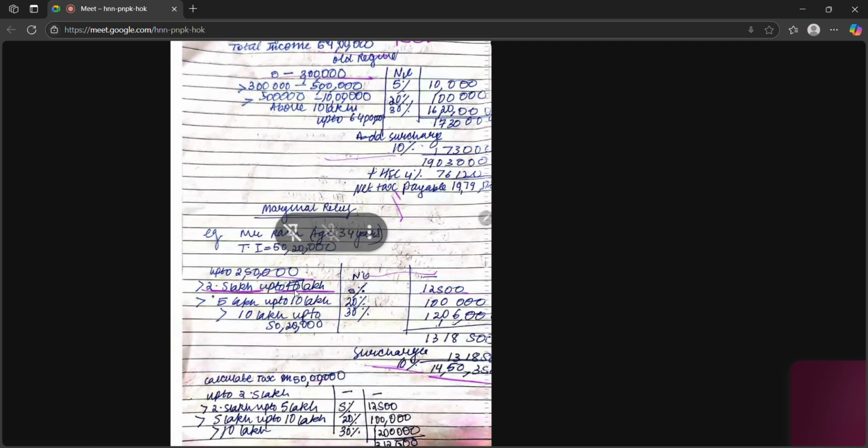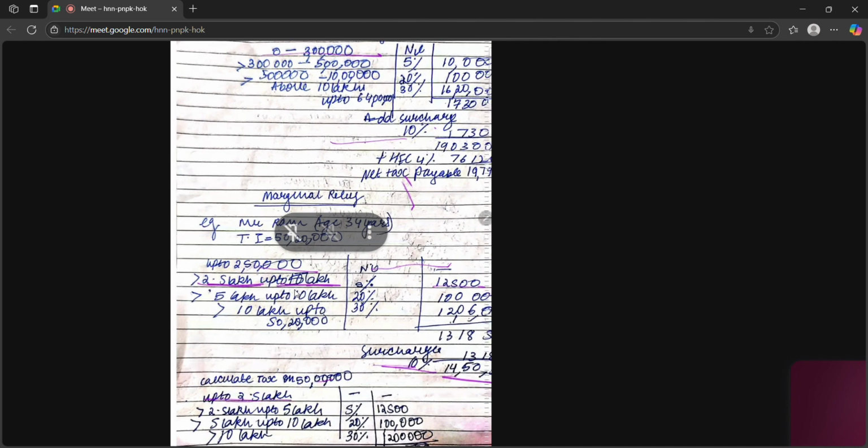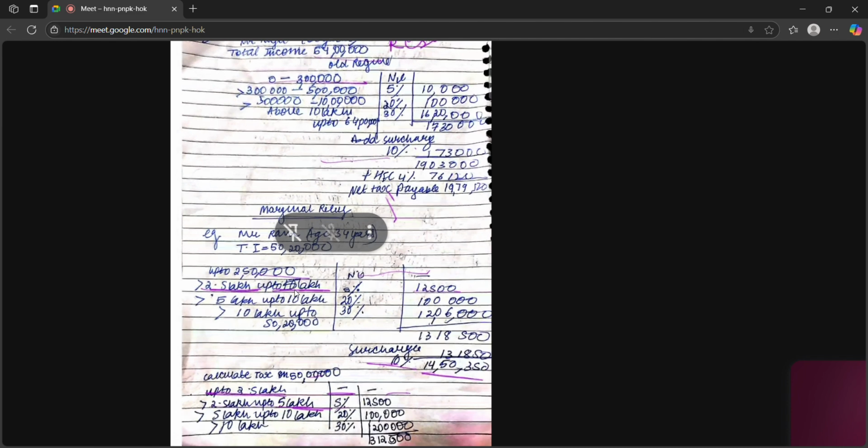Now we will calculate if our income was exactly 50 lakhs, so no surcharge is applicable. Up to 2.5 lakh, nil. 2.5 lakh up to 5 lakh, it is 5%. 5 lakh up to 10 lakhs, it is 20%, which is 1 lakh. Then above 10 lakh up to 50 lakh, which means 40 lakh into 30%, is equal to 12 lakh. So our total comes to 13 lakh 12,500.